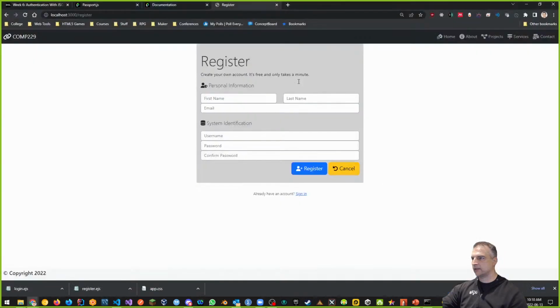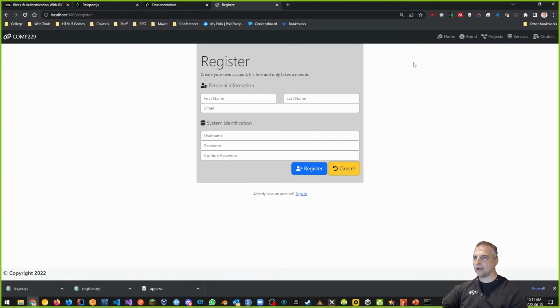If I go back to the page now and refresh this, and click cancel, it's not going to spin forever. It's just going to reset. So if I typed in something and click cancel, it's just going to reset the data that I put in here. Things to note is my pages do not include validation at this point. That's for you to do with your assignment too. Make sure you validate. You do some basic validation because I can type in whatever I want here, and that's not really good.